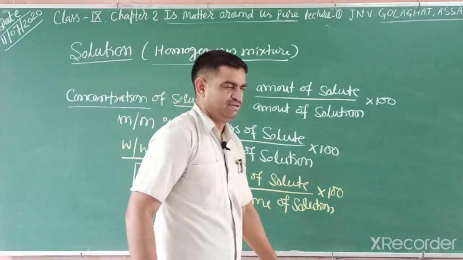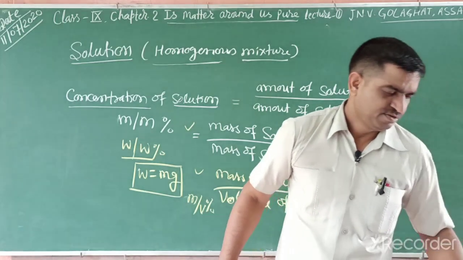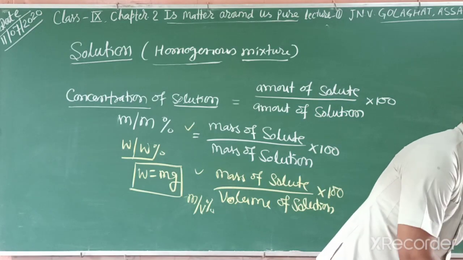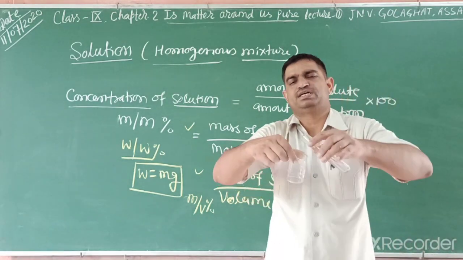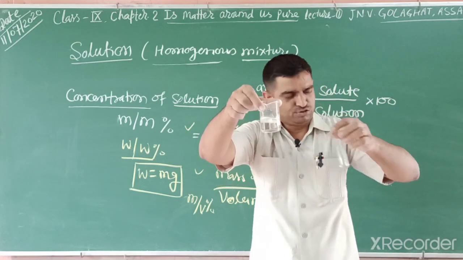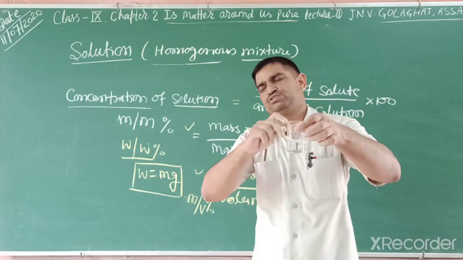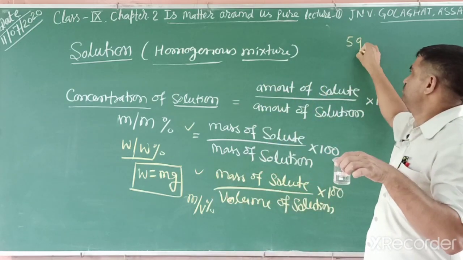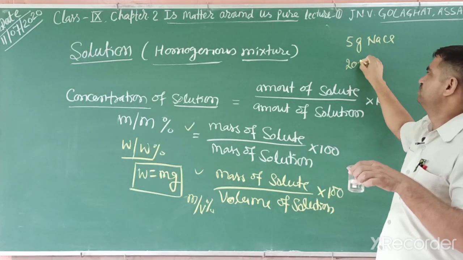For example, in a sugar solution or salt solution, what do we mix? That one is a salt solution. So how can we find the amount? Suppose 5 gram sodium chloride is dissolved in 20 gram water.